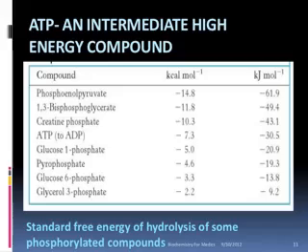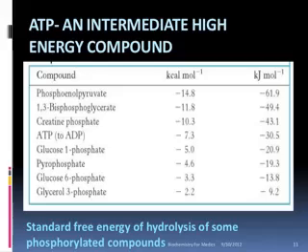So we can see for ATP, the energy of hydrolysis is 7.3 kilocalories, and anything which is greater than 7.3, that is, the energy released is higher than that of ATP, like phosphoenol pyruvate, it is 14.8, 1,3-bisphosphoglycerate is 11.8, creatine phosphate is 10.3. All those whose standard free energy is higher than that of ATP are known as the high energy compounds.